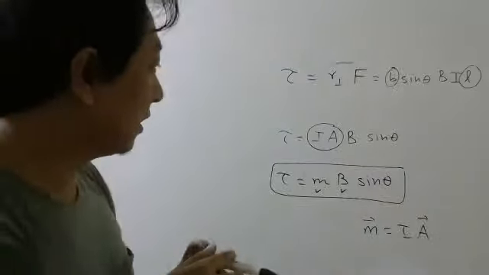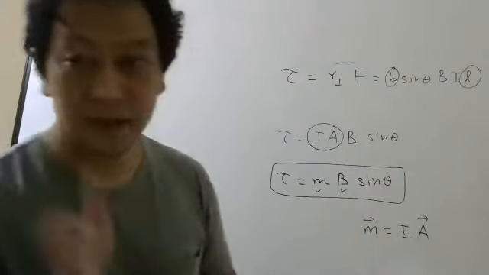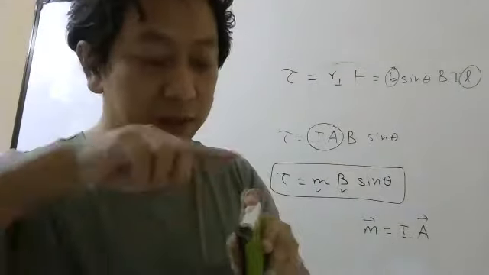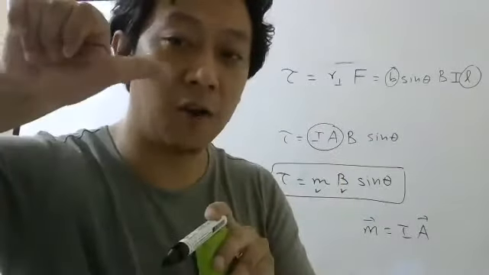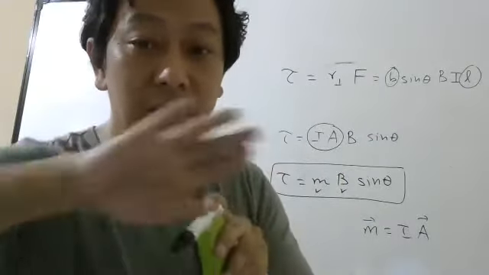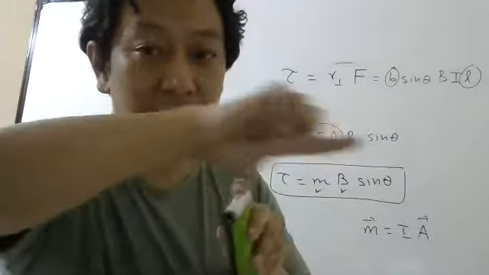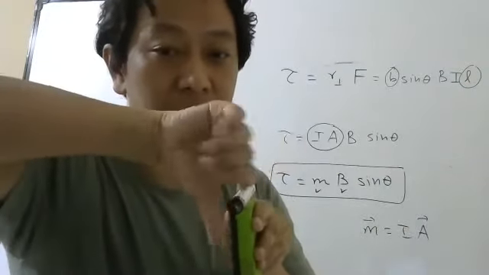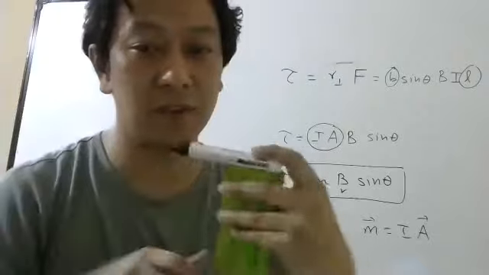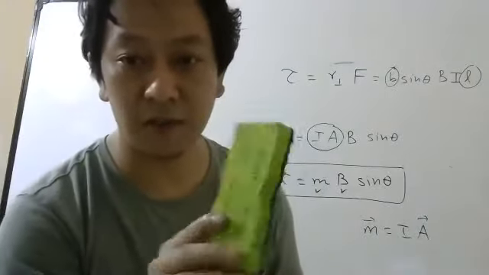So the torque will be in the direction of M cross B. So from M, this is your M. So M cross B, the torque will be along the thumb, but forget that part. Since you know M is this way, and the magnetic field is applied here, when you do M cross B, the rotation will be this way. So this will rotate this way.